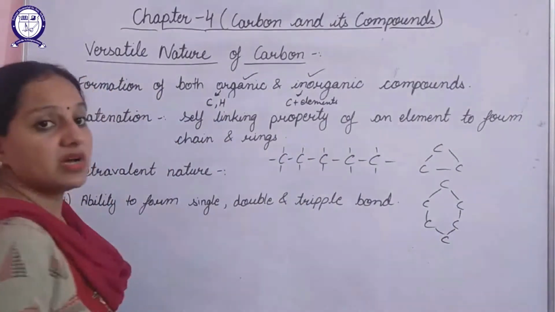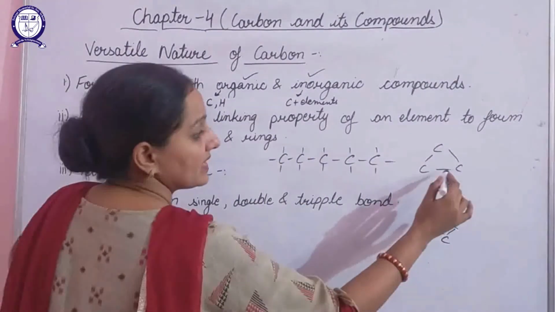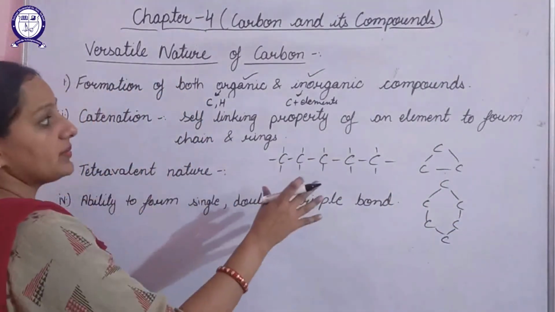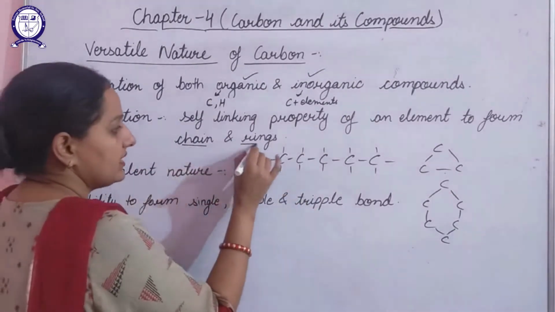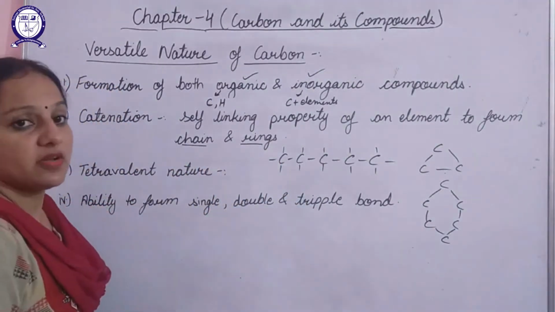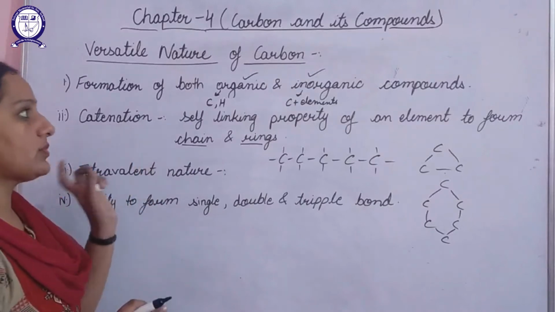So this is also a ring. So in this way carbon can combine with other carbon atoms to form chains and rings. So this is the property of catenation and carbon shows this property.